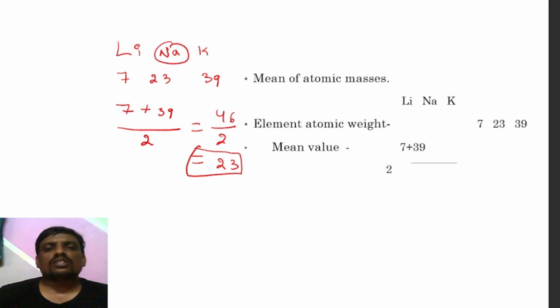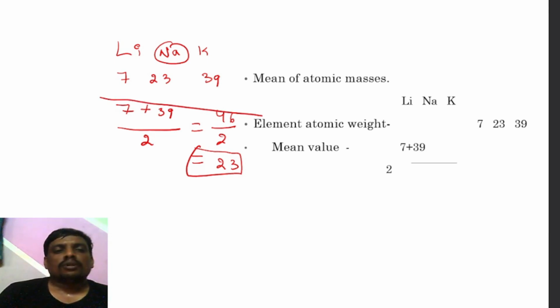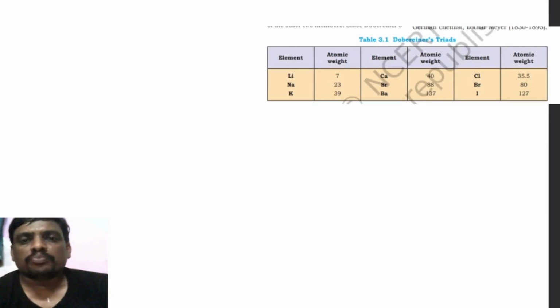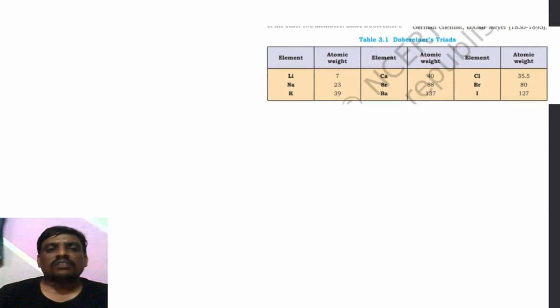So this is called the Dobereiner triad system. The elemental atomic weight can be measured by the mean of atomic masses like this. Understood, everyone?